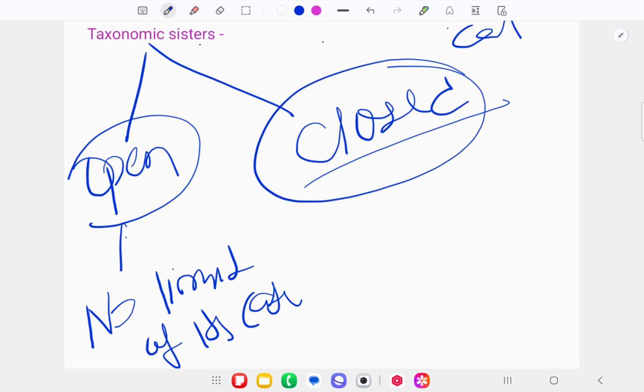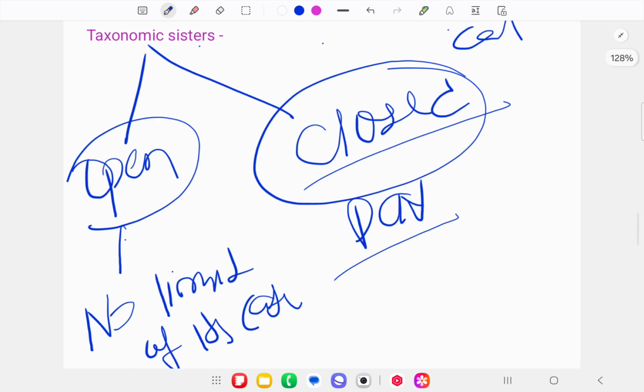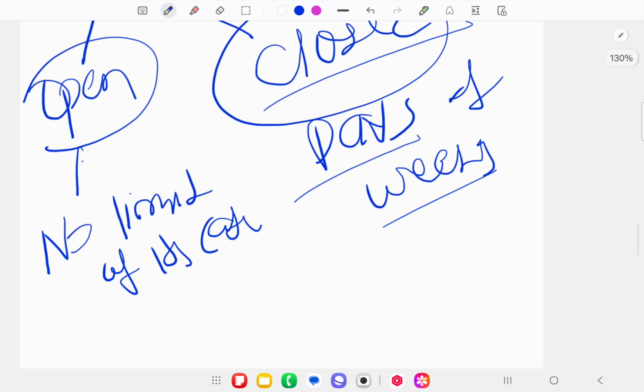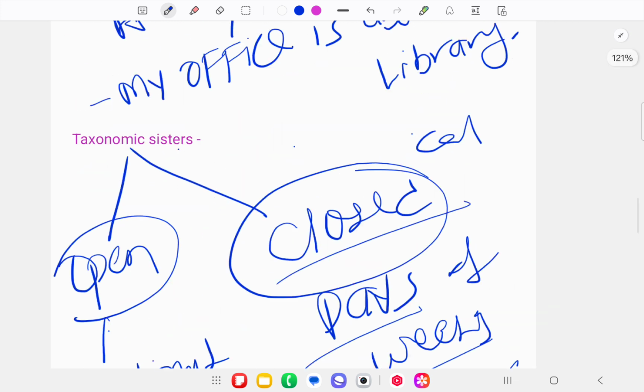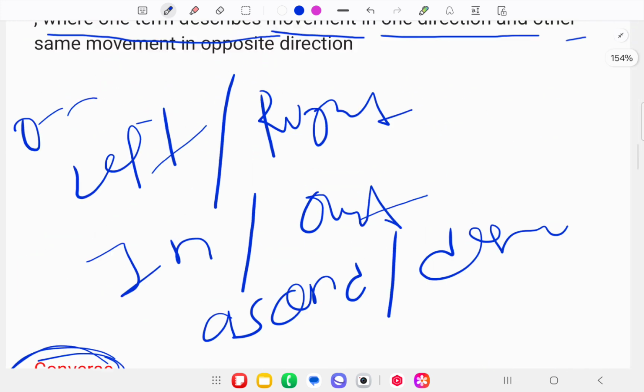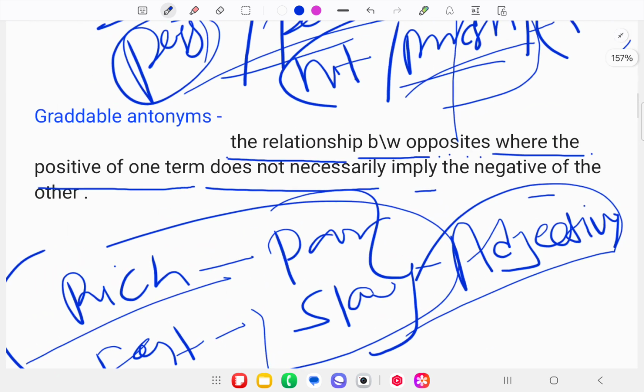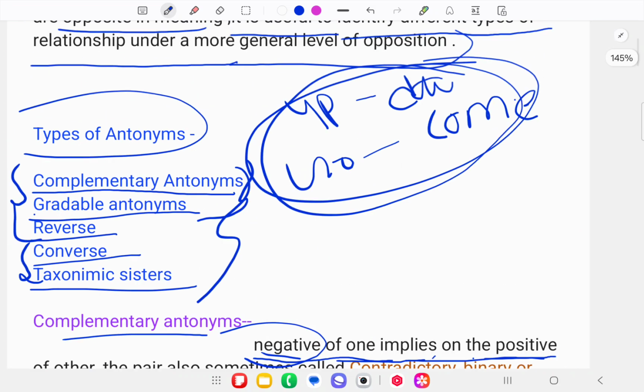In closed, especially we have the days of the week. If we say Sunday, then after Sunday come Monday, Tuesday, Wednesday, Thursday, Friday, Saturday, and Sunday. After Sunday there are no other words. Again it will come from Sunday to Monday, Tuesday, Wednesday, something like that. So this is all known as antonyms, and this is part of semantics.